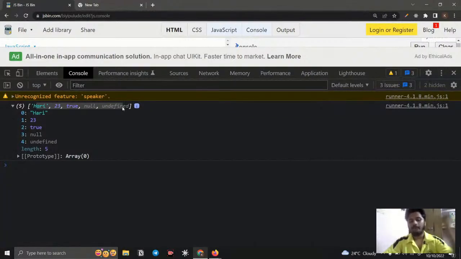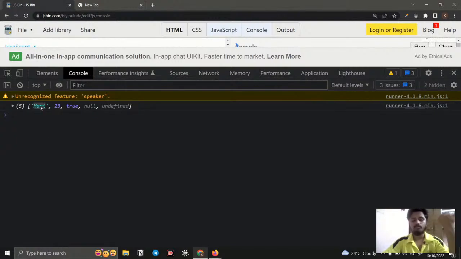For example, a memory is created. In that memory, we have these indexes like 0th index, 1st, 2nd, 3rd, 4, like that. If you give a first value, it goes and is stored in the 0th index. If you give another value, it goes and is stored in the first index. If you give another value, it is stored in the second index. Like that, it will get stored. So here the order is very important.